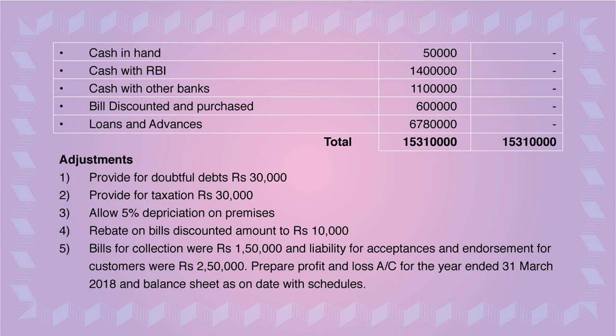The last adjustment, adjustment number 5th. Bills for collection were rupees 1,50,000. Please understand, bills for collection, we know that it is coming in the format of the balance sheet. In the balance sheet, you can see after schedule 12, that is contingent liability, just after that you are writing bills for collection.